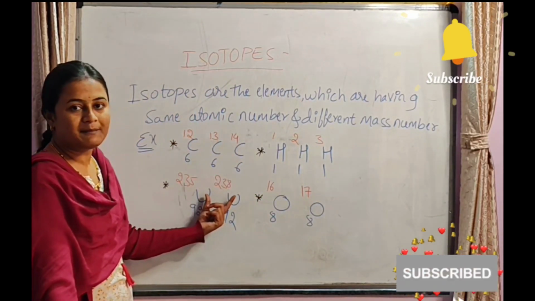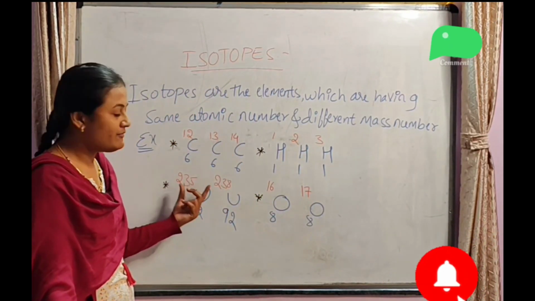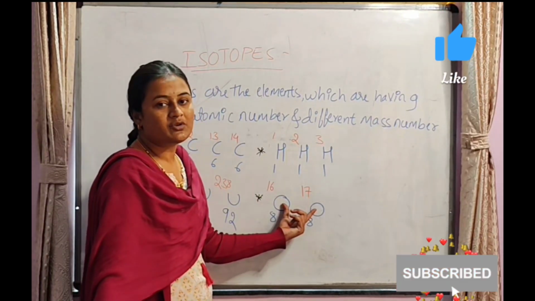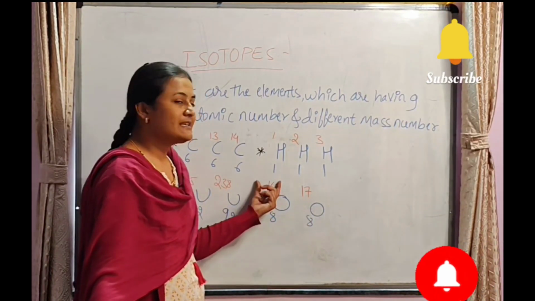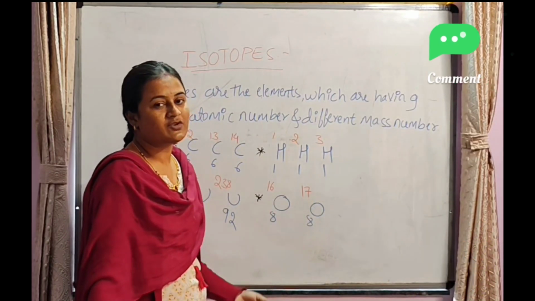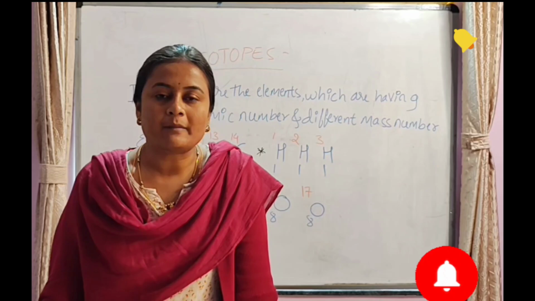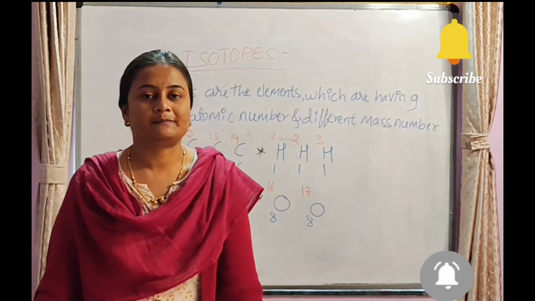And the isotopes of uranium are uranium 92, 235 and uranium 92, 238. Similarly, the isotopes of oxygen are oxygen 8, 16 and oxygen 8, 17. These are the isotopes of oxygen. That is, isotopes are the elements which have the same atomic number but different mass numbers.